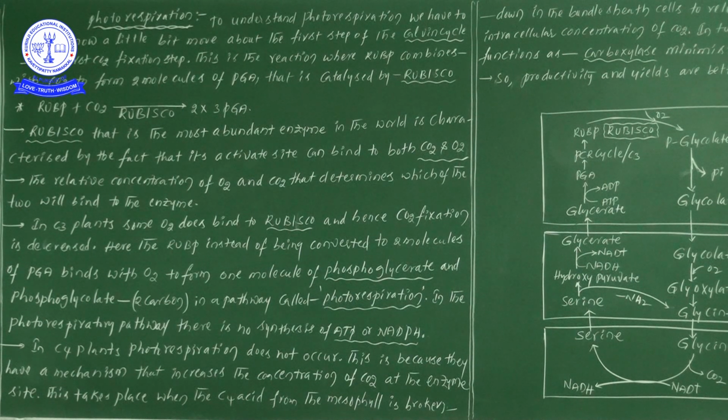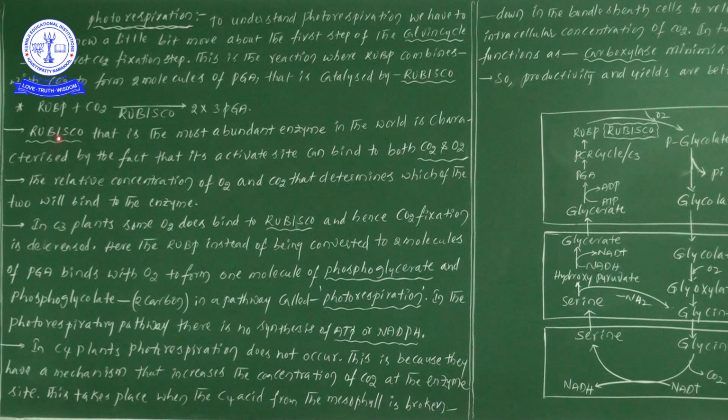Same point only, now let us discuss it one more time. Rubisco is the most abundant enzyme in the world. It is characterized by the fact that its active site can combine with both CO2 and O2. Why have we written active site?